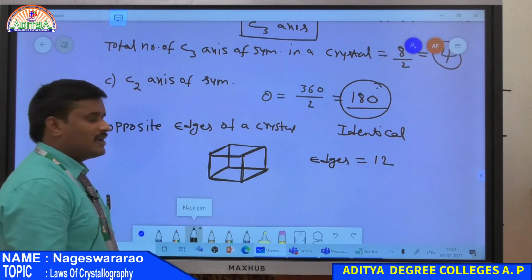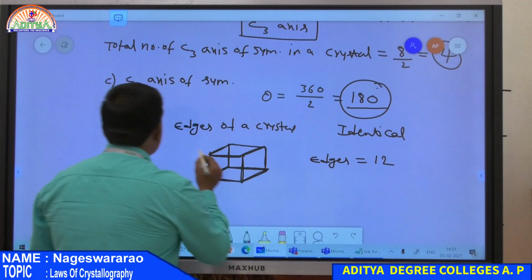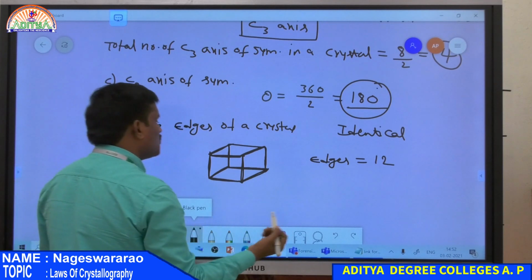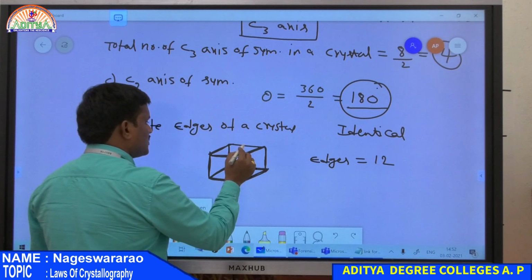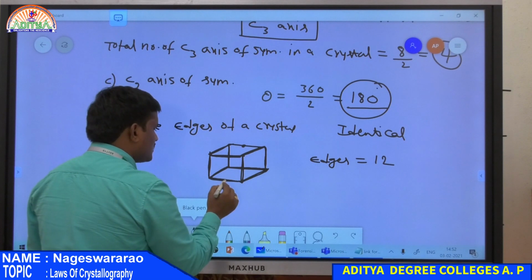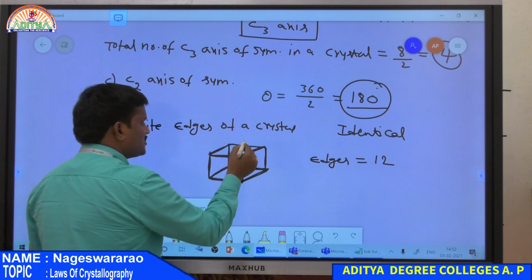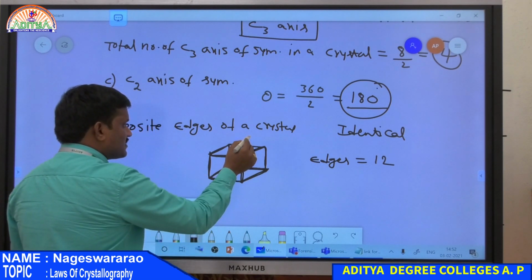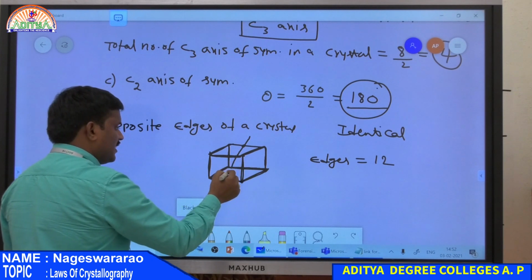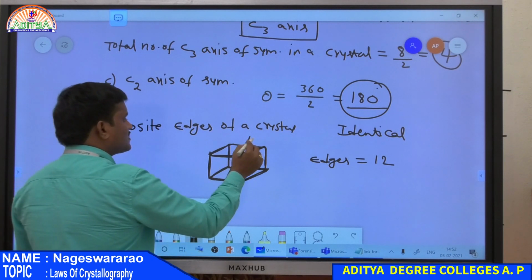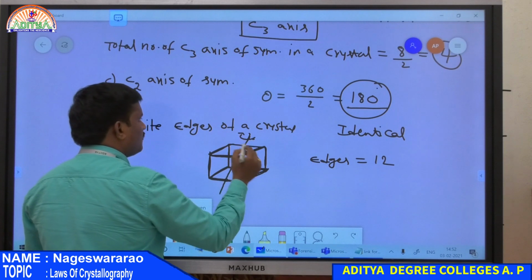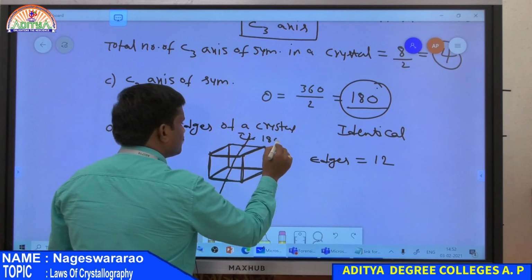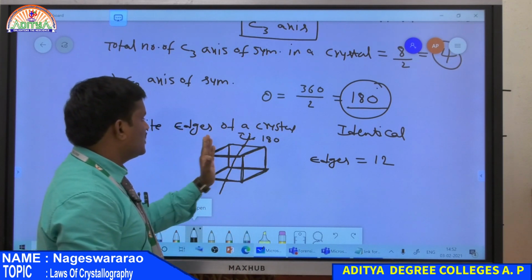So, totally there are 12 edges. Each C2 axis is passing through opposite edges. Suppose this is an edge, and again consider this edge. Both are opposite. Now imagine an axis passing through opposite edges and rotate this crystal by an angle of 180 degrees. So, 180 degrees means 360 divided by 2.